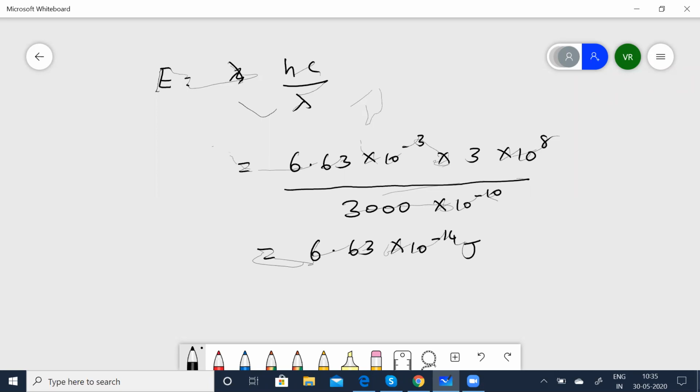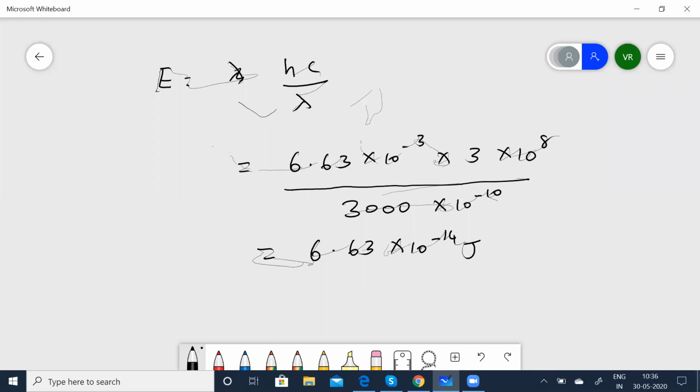So this 3000 becomes 10 to the power of 3 into 10 to the power of minus 10, you can write. So that becomes 10 to the power of minus 7 at the bottom. So when it goes up, you can calculate and find out it is going to be 10 to the power of minus 14 joules. Calculate and find this out.